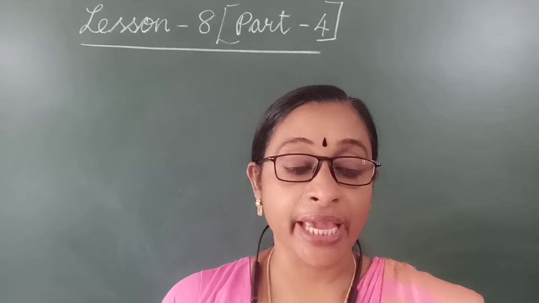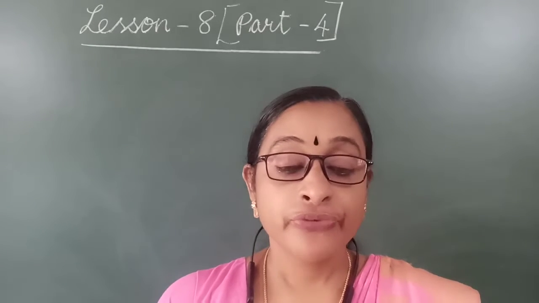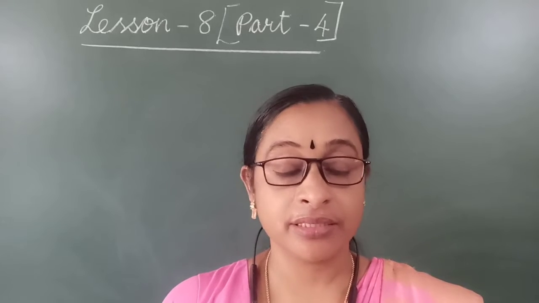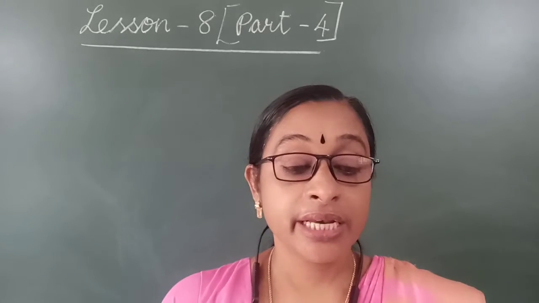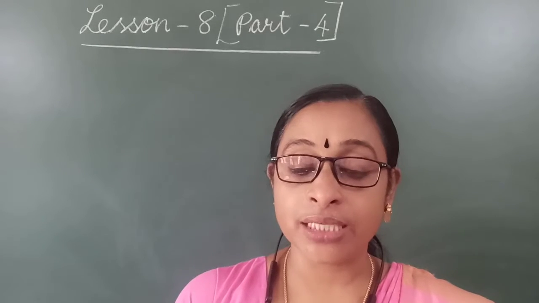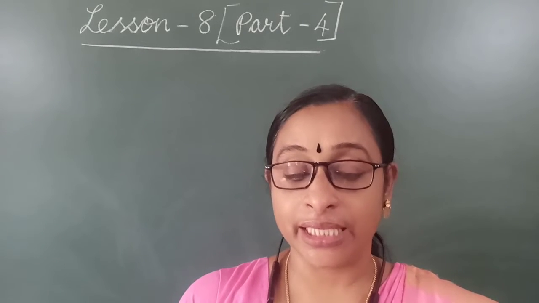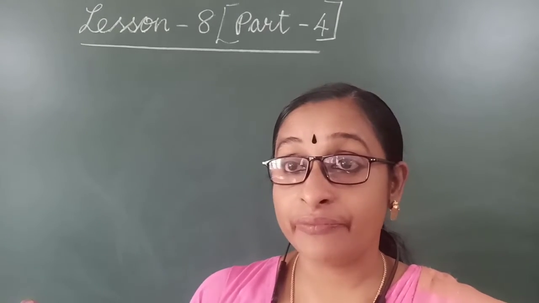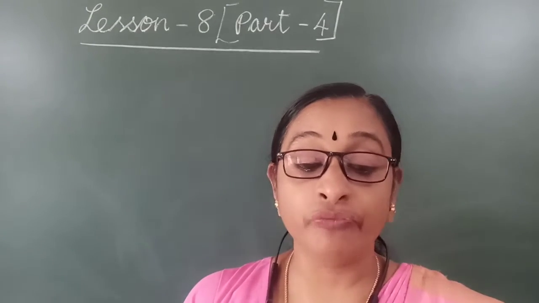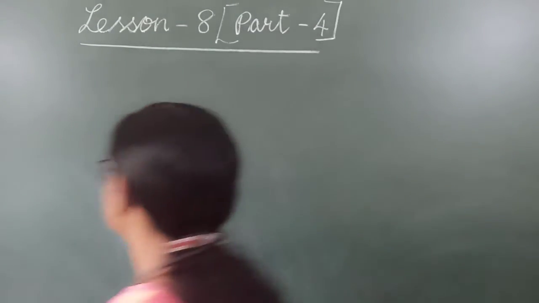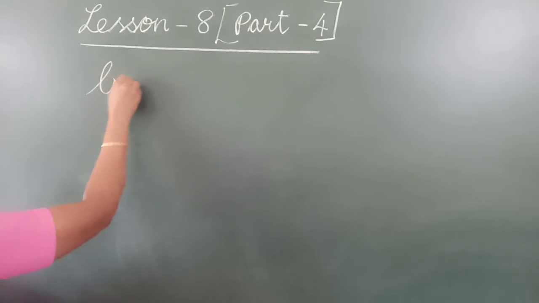Nouns that end in O form their plurals by adding S in the end. What is written here? Nouns that end in O form their plurals by adding S in the end. That means if the last letter is O, we have to add S in the end. For example, bamboo.